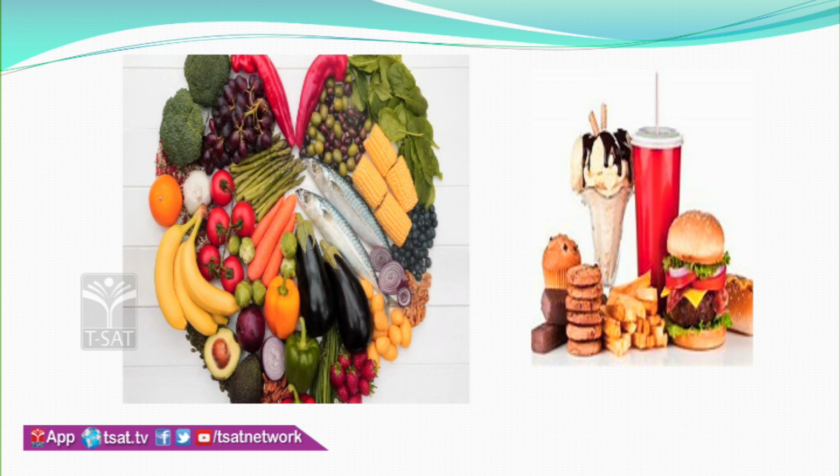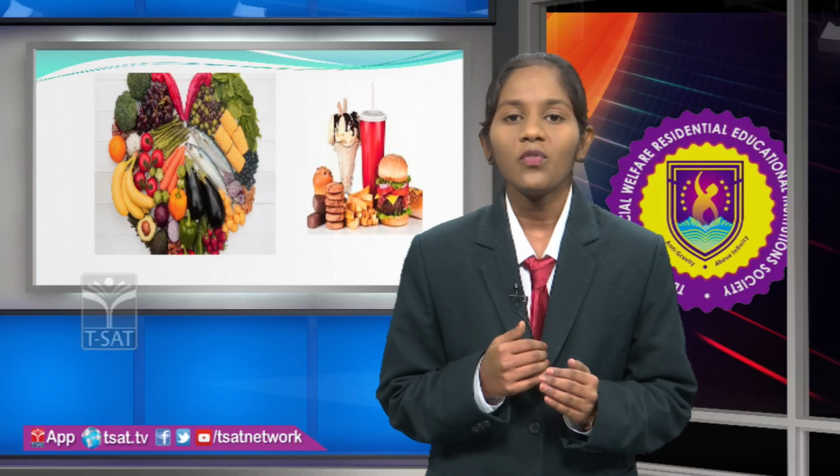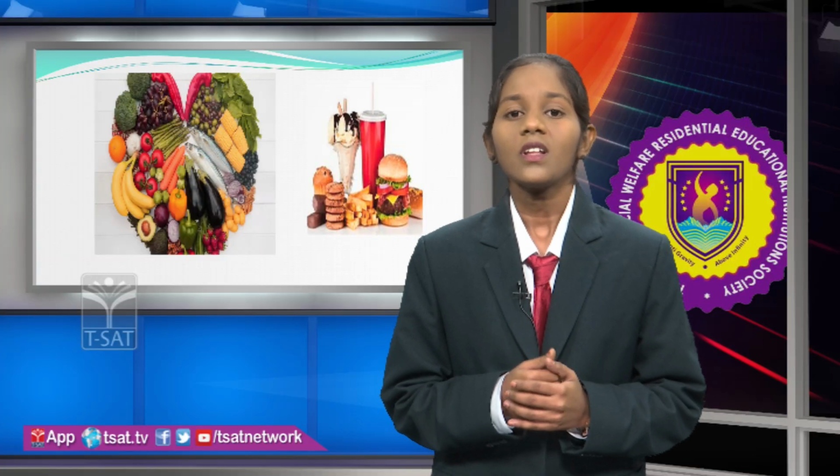This slide represents different types of food. The first picture represents natural and healthy food, which makes a person lead a healthy life. The second picture represents processed and artificial food, which makes a person lead an unhealthy life. So here, eat healthy and live healthy is one of the essential requirements for a long life.